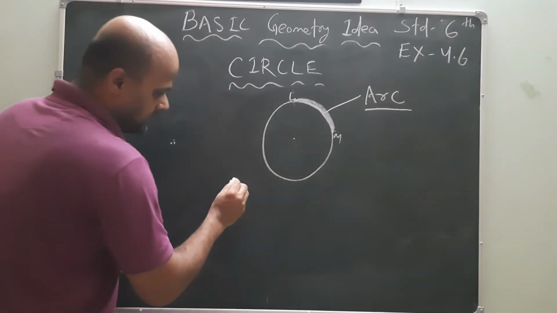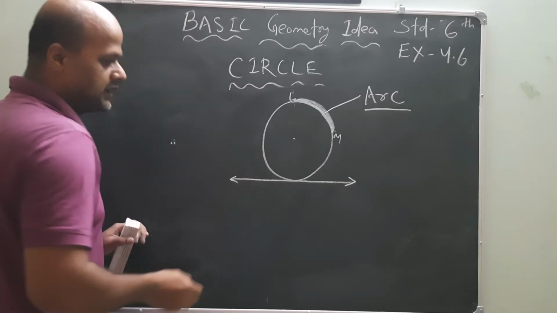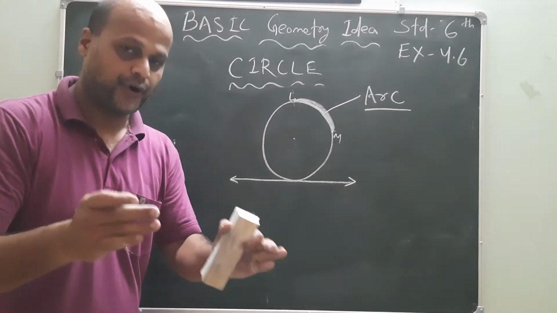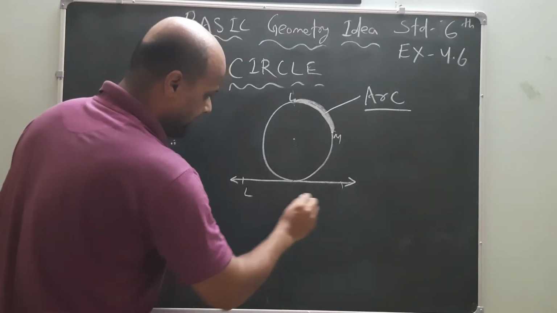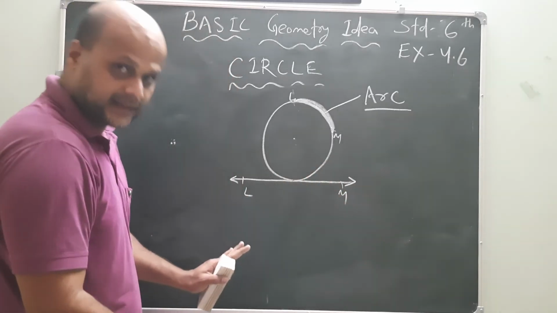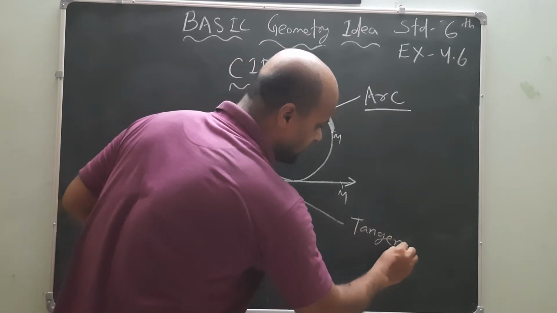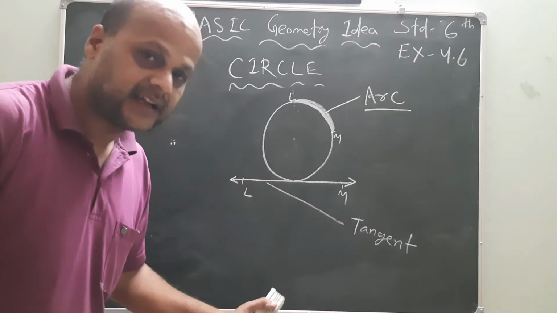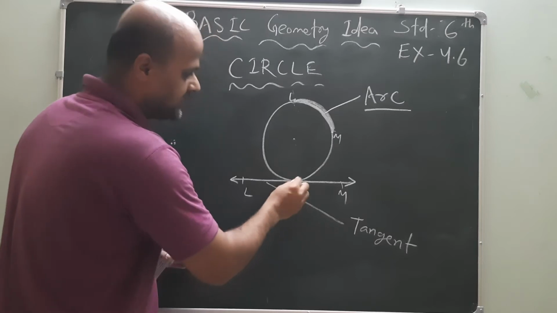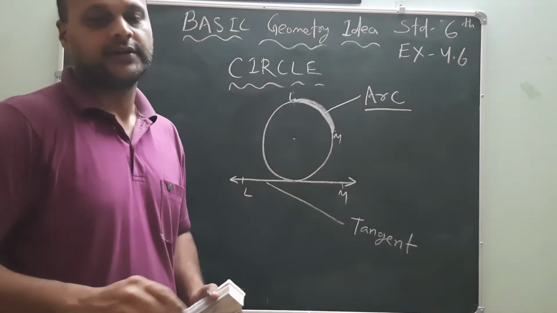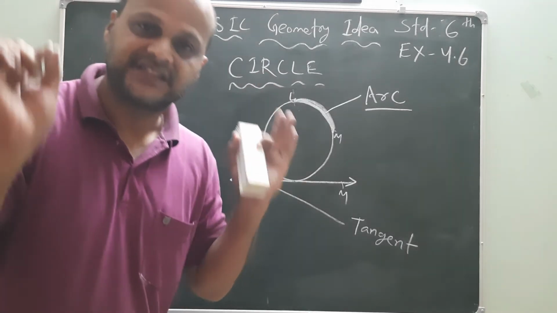Okay? If a line touches any point of this circle, then that line, L and M is the line, is called a tangent. What is that? Tangent. Again, tangent. Okay. This line is called tangent. Here it passes through only one point. Okay. This is the basic concept of circle.